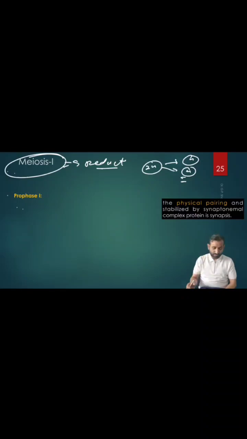Now let's go to the prophase 1. It is same like that which happens in the mitosis prophase. What happens in the prophase 1? The chromosomes condense, and the chromosomes become short. That means the chromatin begins to shorten, right? And the homologous chromosomes begin to align together.